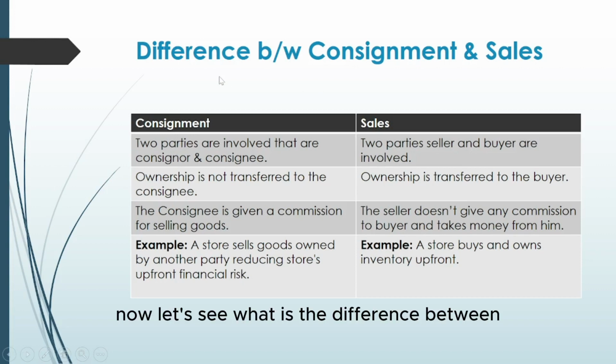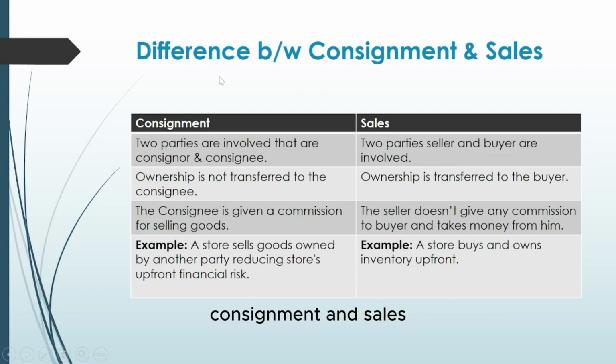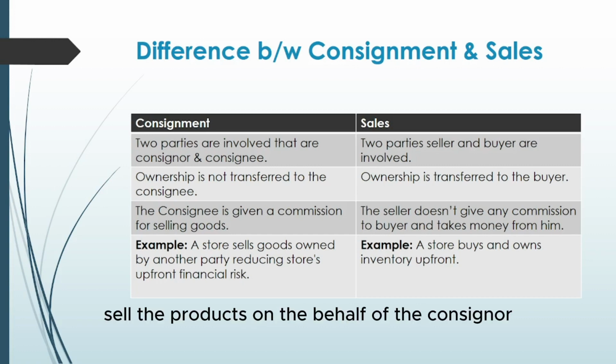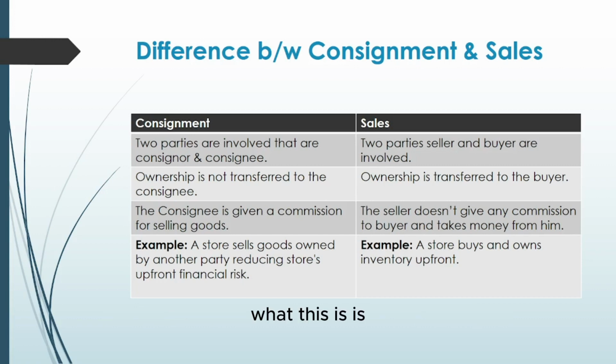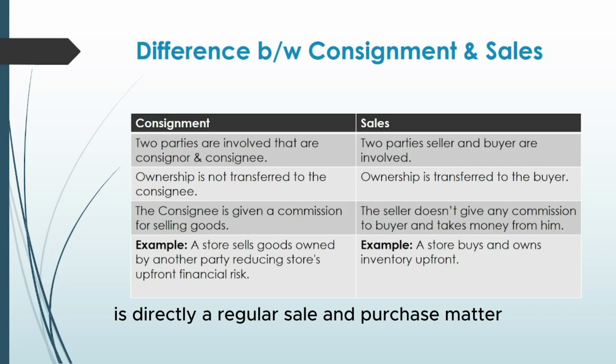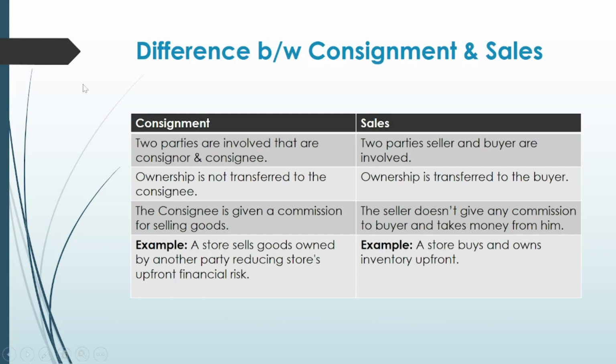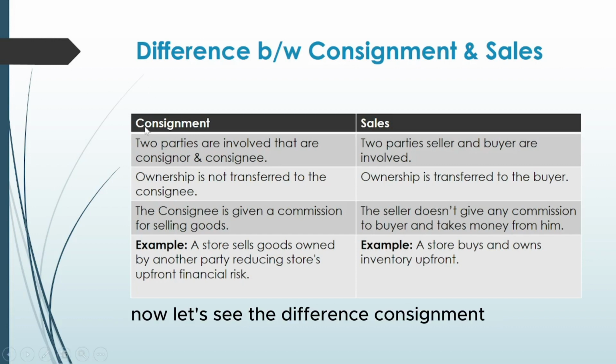Now let's see what is the difference between consignment and sales. As I told you earlier, consignment is sending goods to the consignee so that he can sell the products on behalf of the consignor. What is sales? Sales is directly a regular sale and purchase matter. Now let's see the difference.